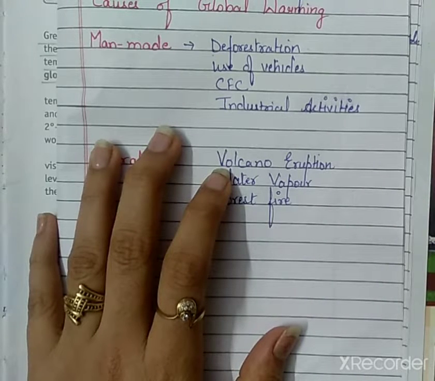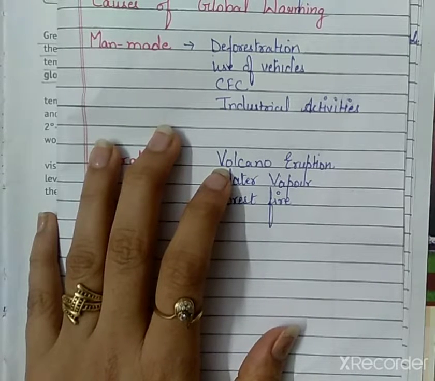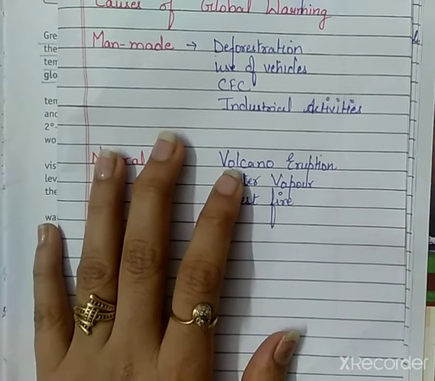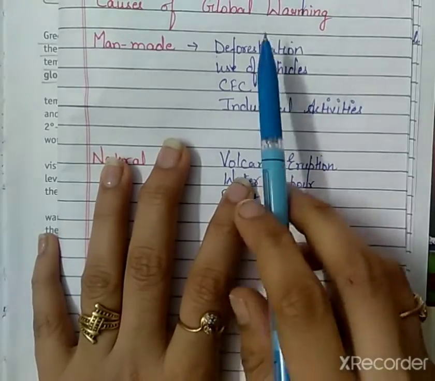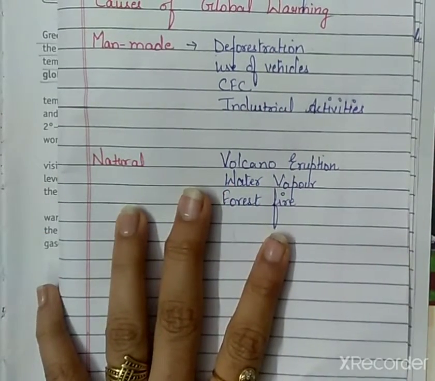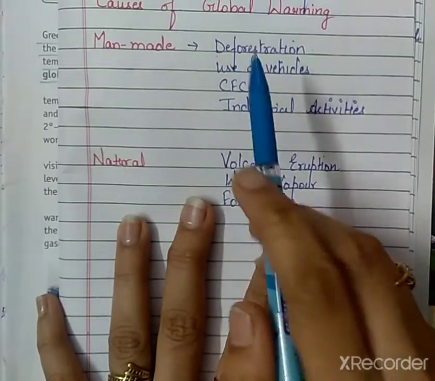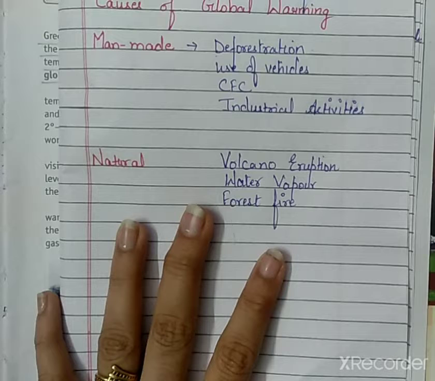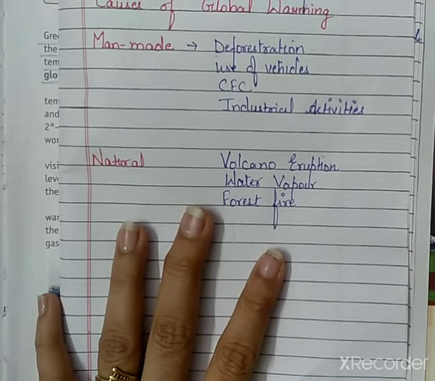For example, building houses and factories, making furniture or using wood as fuel. So these can be the reasons for deforestation. Now what are the consequences, means how does it lead to the condition of global warming? So basically deforestation increases the temperature and also increases the level of pollution, right?